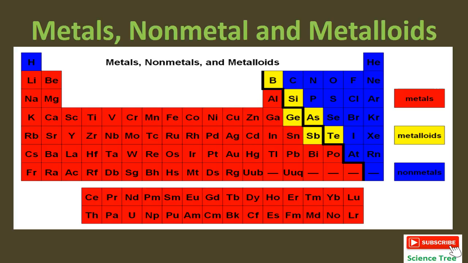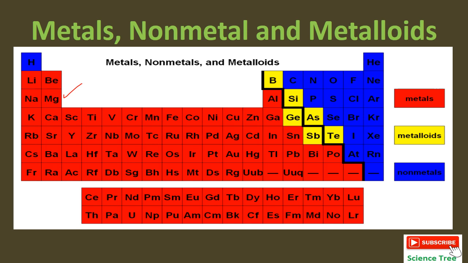Now, there are so many elements present in the periodic table, but you never find a compound or mixture in the periodic table. How can we classify these elements into metals, non-metals and metalloids? All those elements which are present in red color are metals. Metals are shiny and they can lose their electrons easily, or I can say that they can undergo oxidation. They are electropositive elements because they can lose their electrons easily.